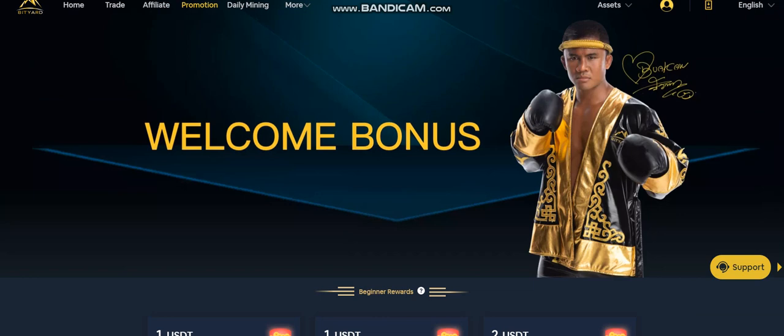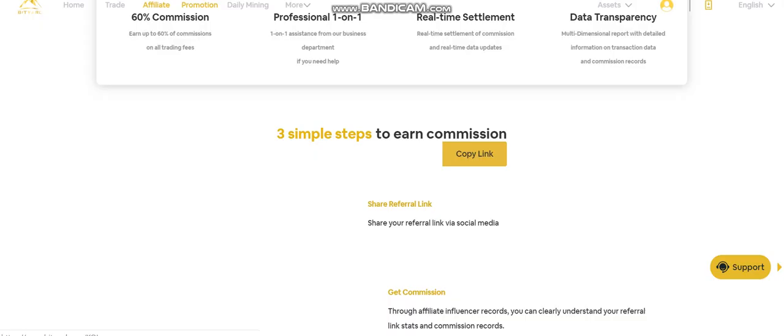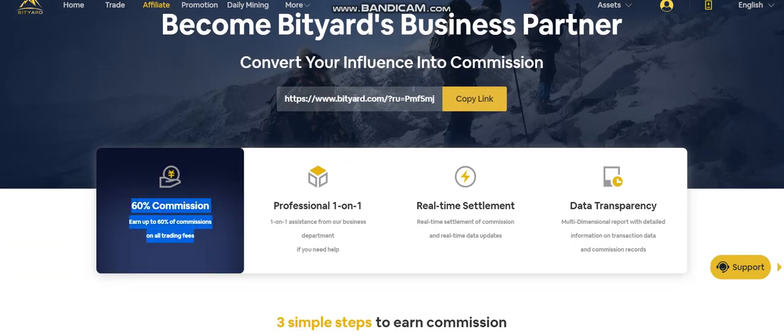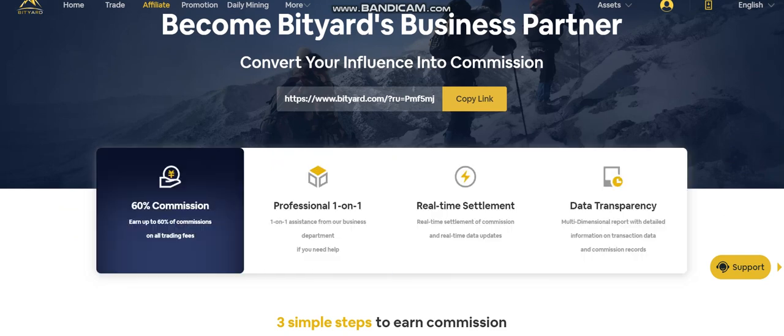Okay, so this is a really good opportunity to get some free USDT and earn from the affiliate also. So I will show you how you can earn from the affiliate. You will get 60% commission on every single trade by your affiliate. So if you refer one friend, and he completes a $100 trade, buy or sell, you will get 60% of the trading fees.